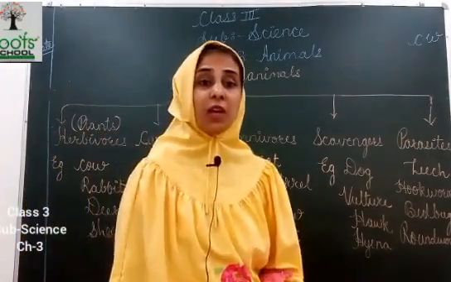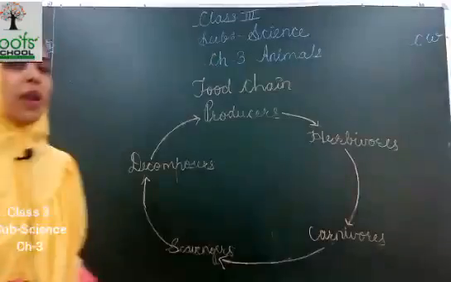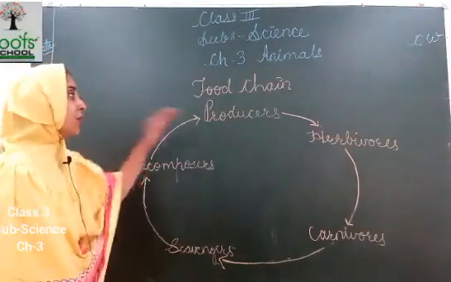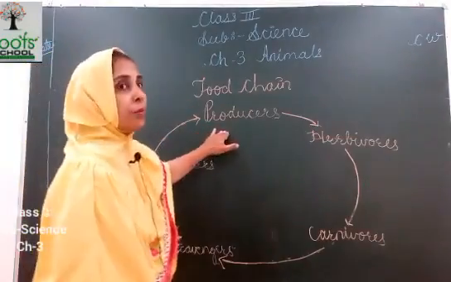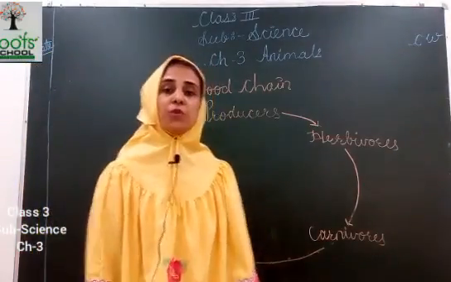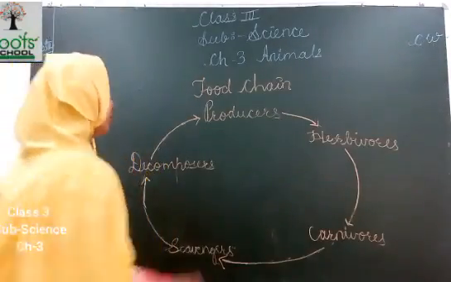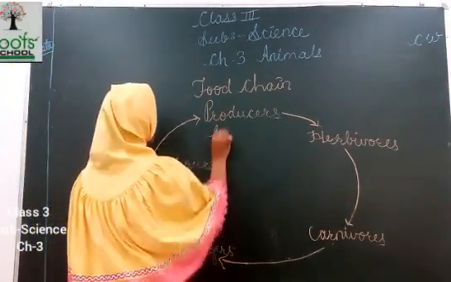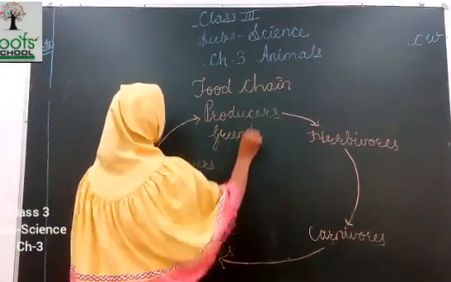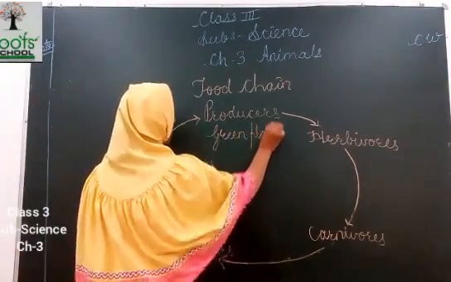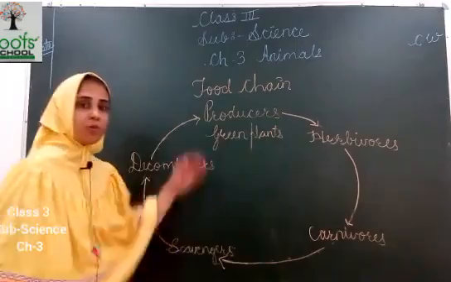Next, what have we learned? Food chain. Now, what is a food chain? Producers are green plants. Green plants are producers.